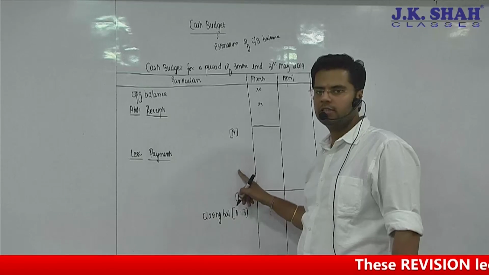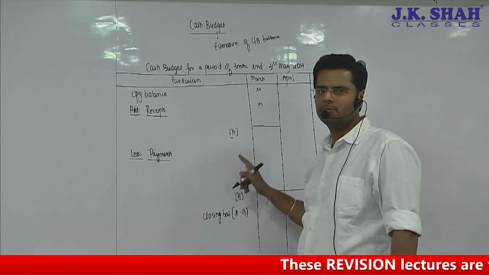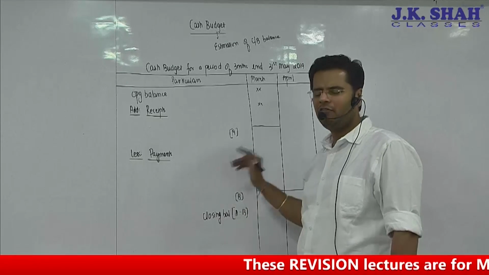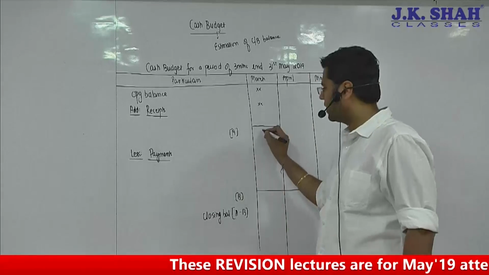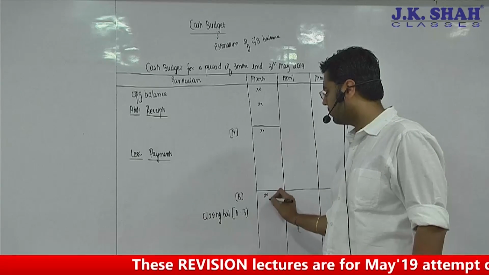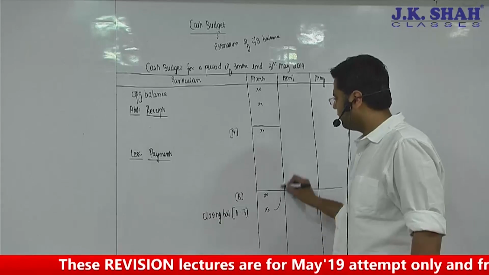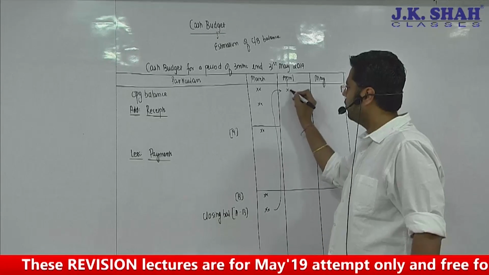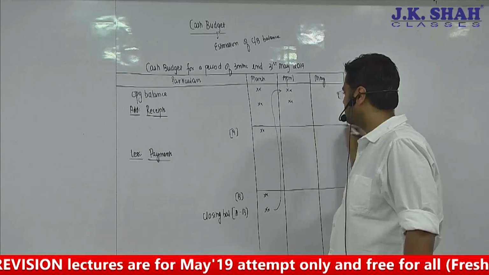Cash purchases, payment to creditors, payment of wages, payment of admin expense, selling expenses, interest payment. Every outflow will appear here, but all are budgeted ones. Then you take the total of A, subtract B from it, what you get is closing of March. This closing of March will become opening of April. Again add the receipts less the payments.